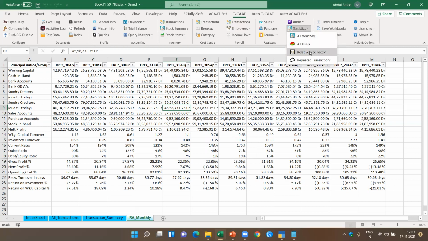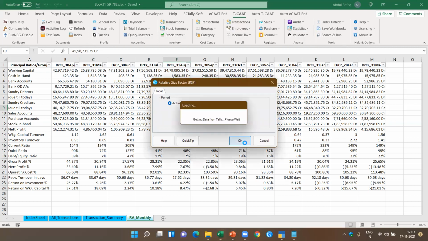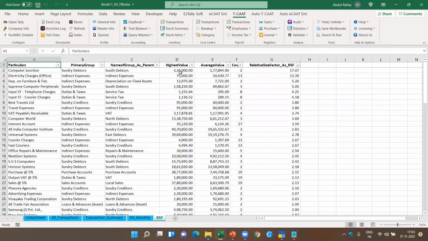Relative size factor. This is another thing which is available in Tally. For each ledger, it will actually find out the highest value and the minimum value or the average value. Based on it, it tells me what the percent or times there is a variance, so that you can get to know which are the transactions where the difference between the highest and the average value, and the variance between the two of them, so that you can identify the outliers and exceptions. So this is what is possible.